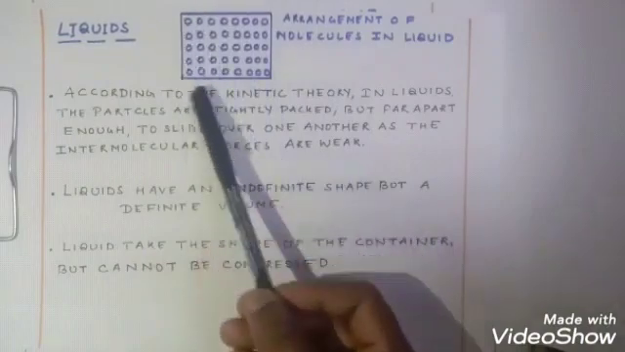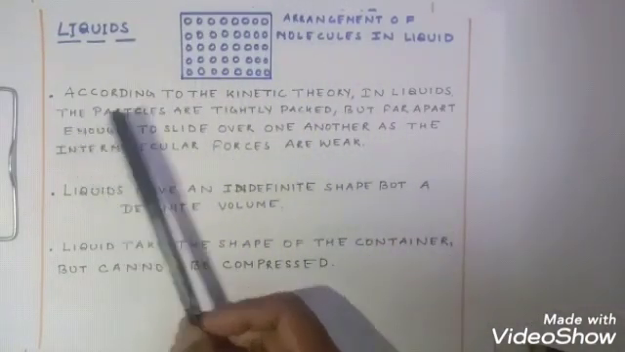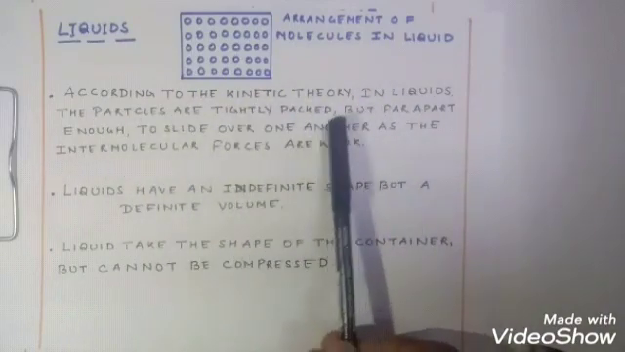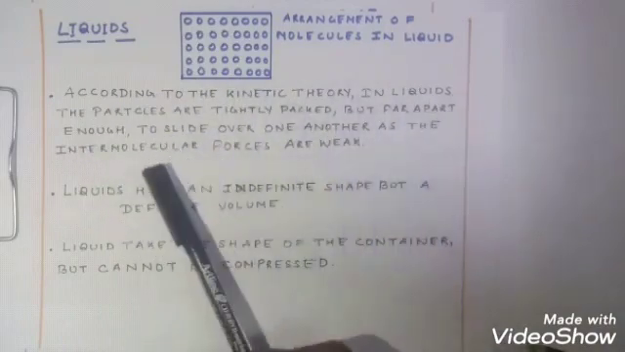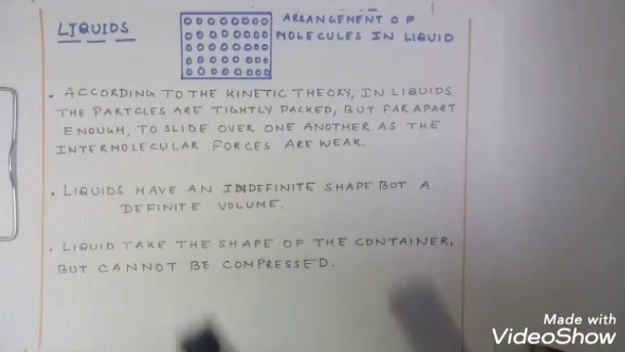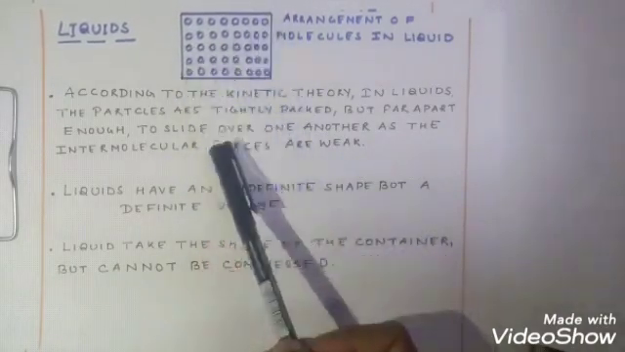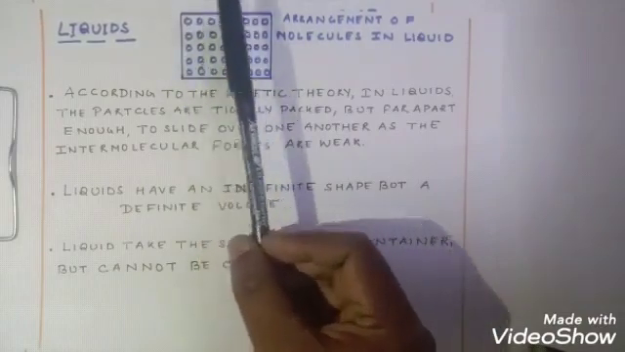You can see the molecular arrangement of liquid over here. Let us see the first point. According to kinetic theory, in liquid, the particles are tightly packed but far apart enough to slide over one another as the intermolecular forces are weak. You can see the diagram, the molecules are a little bit apart from each other, so they can leave their original position and they can occupy another space.